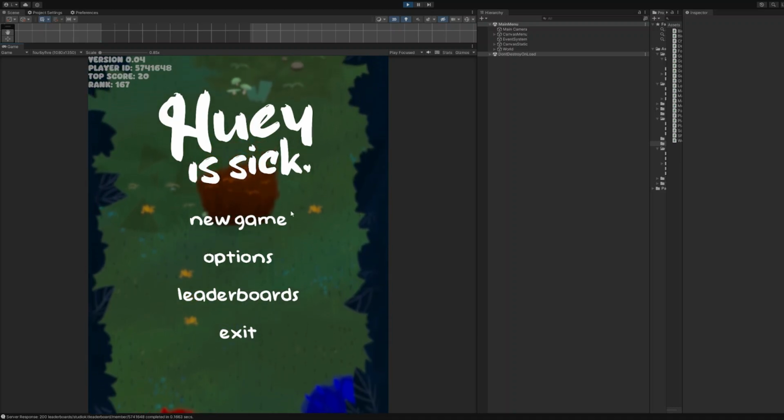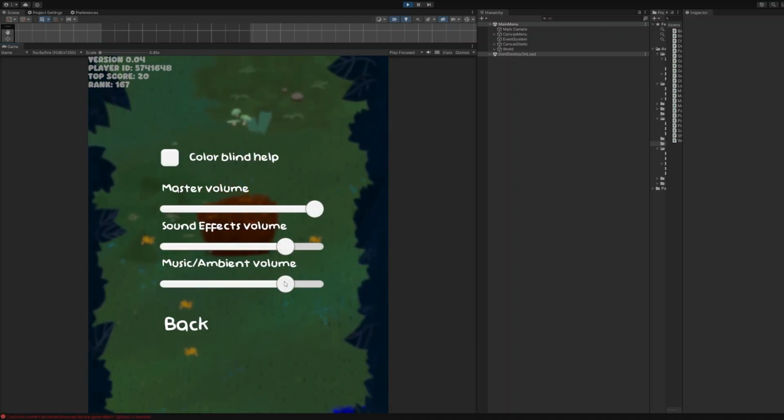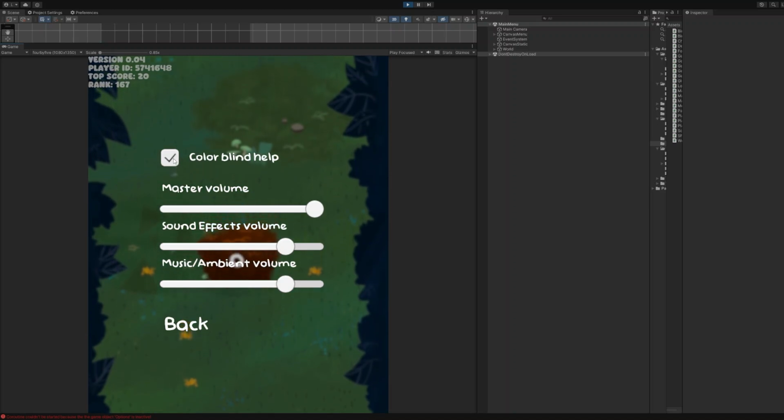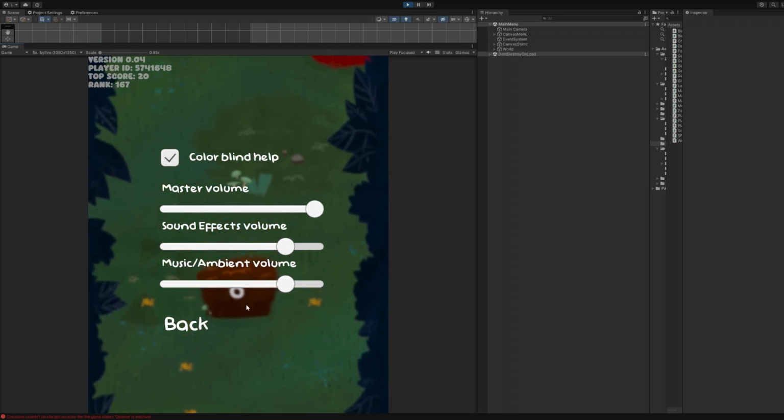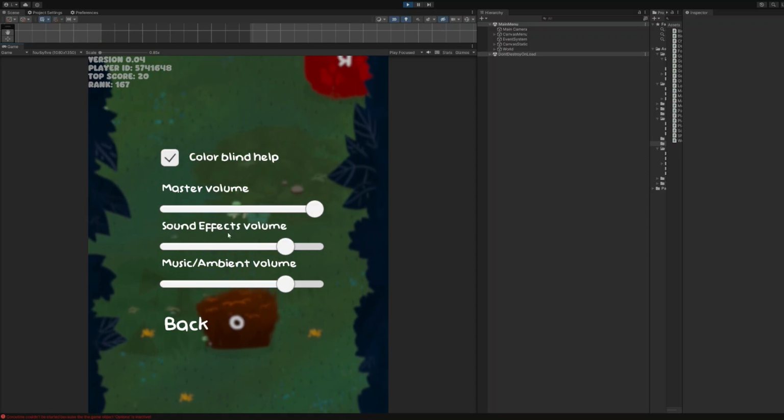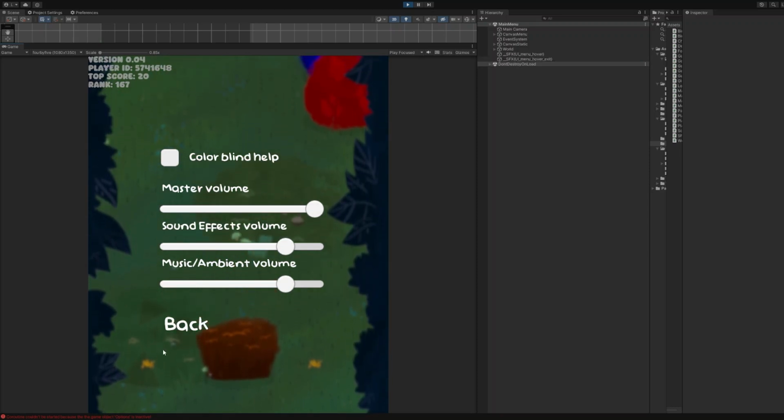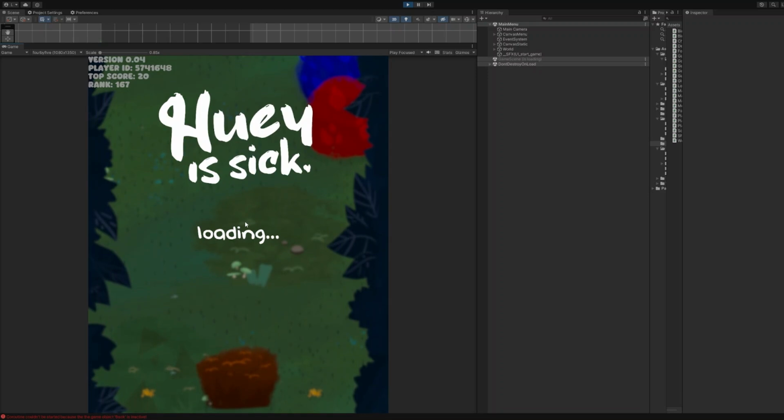And at the end of day 2, I already made some nice main menu with an options with sliders. I also decided to add a color help for colorblind people. So that would be like an O if the bush is orange or an R if the bush is red. And let's go into the game.